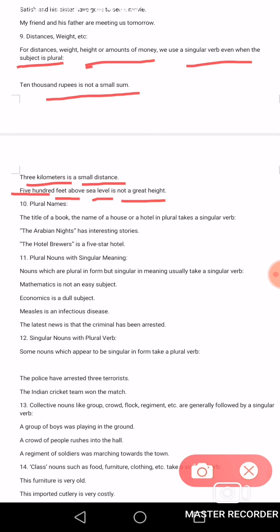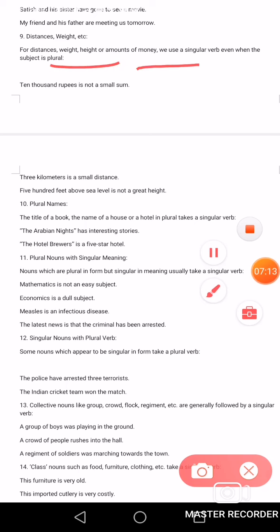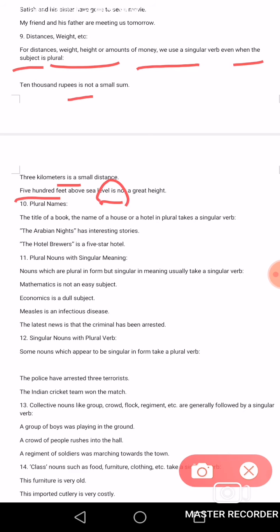So it is clear, for distances, weight, height, amount of money, we use a singular verb even when the subject is plural. Here we have used a singular verb, even though the subject is plural, we are using the verb is. And here we have 500 feet, but we are using the verb is. I hope it is clear.